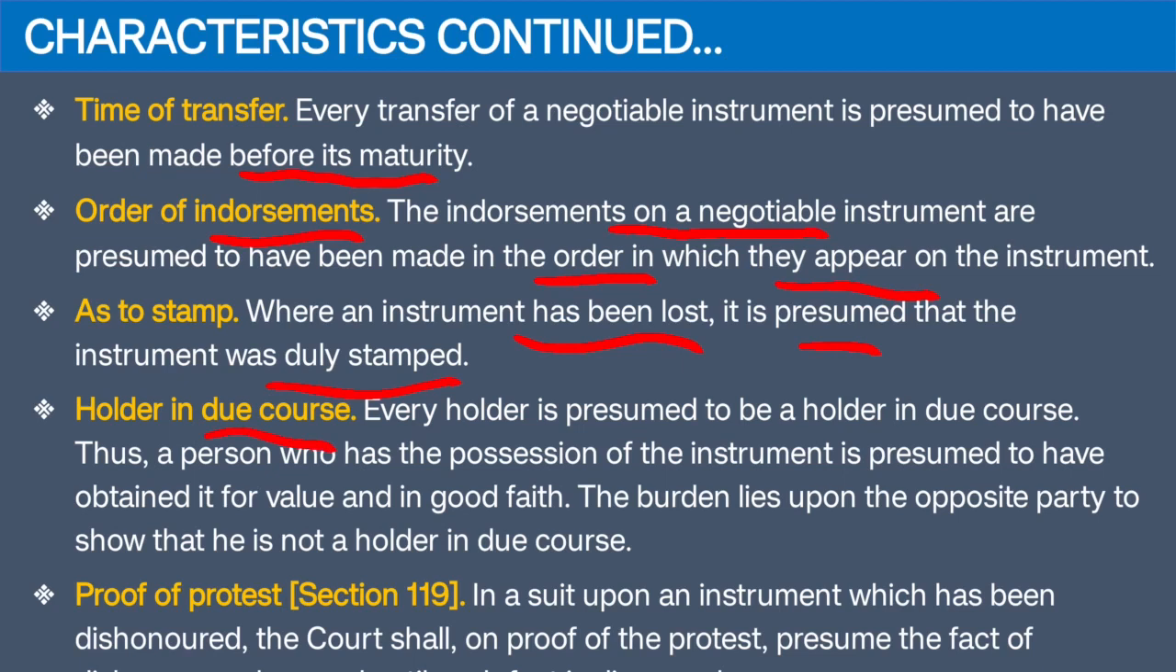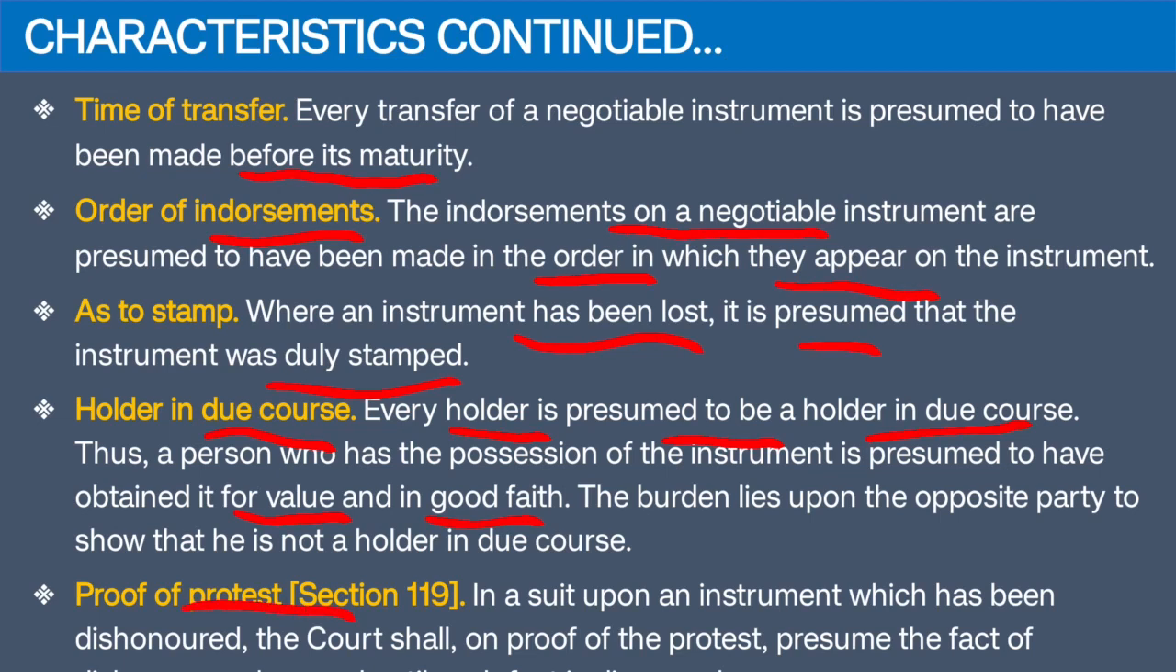Holder in due course. Every holder is presumed to be holder in due course. So if you are a holder, court presumes you are holder in due course. You need not prove this fact to the court. Court presumes that you have taken it for value, you have taken it in good faith. So if any other party wants to prove that this fact is not correct, then he or she will have to present her own points, her own witnesses to prove this fact that you are not holder in due course. Then next point is proof of protest.